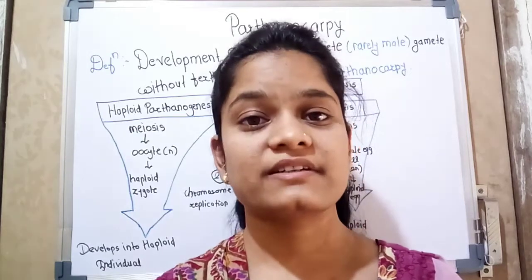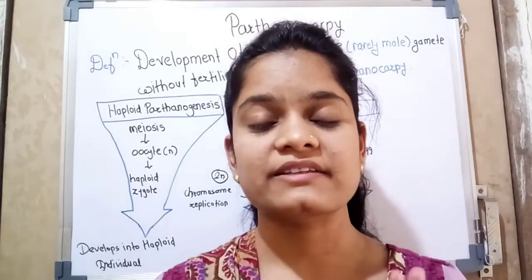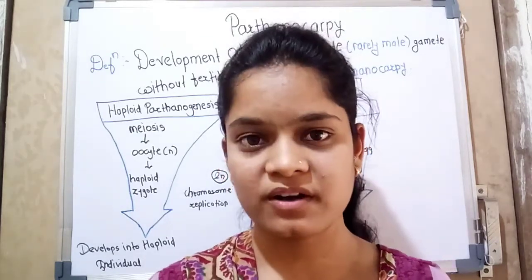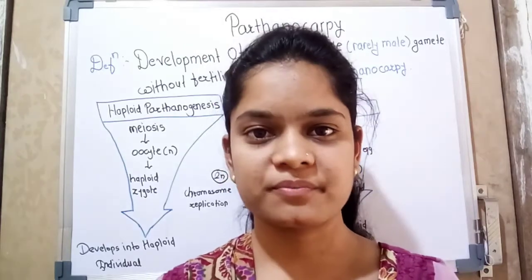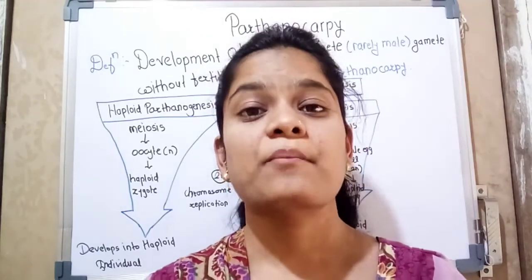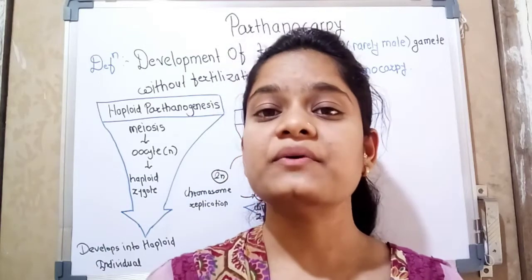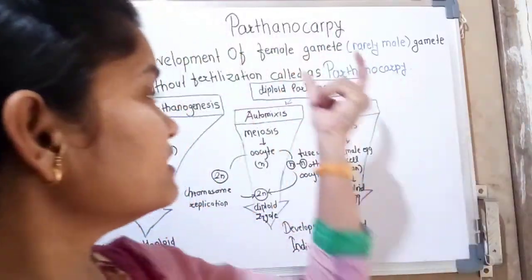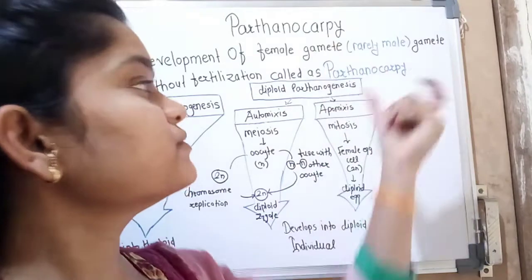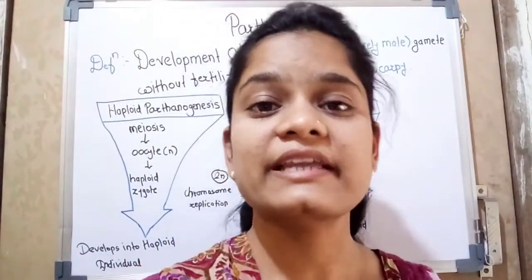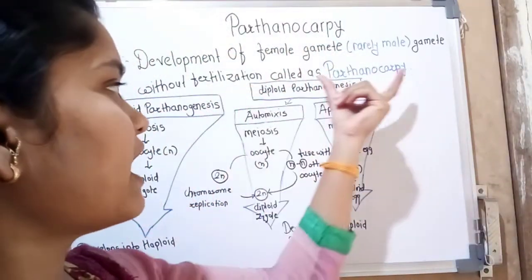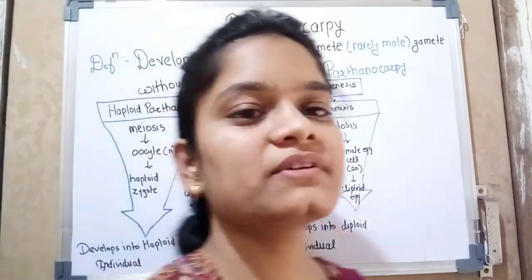The zygote later develops into an embryo, and this embryo is responsible for producing a new offspring. This is the general process. But in parthenocarpy, only the female gamete produces a new offspring without any kind of fertilization, and it is called parthenocarpy.